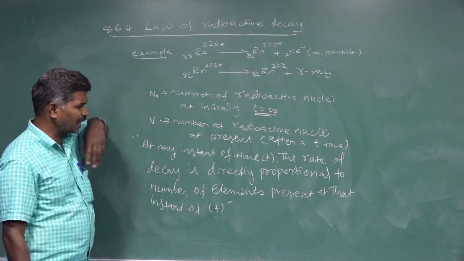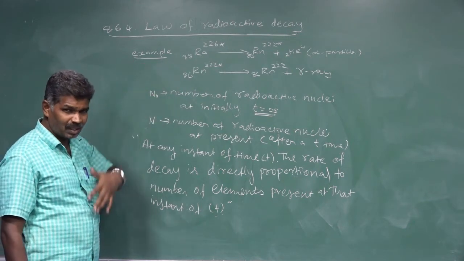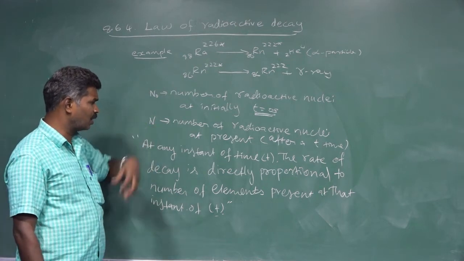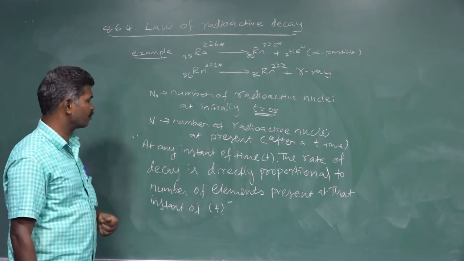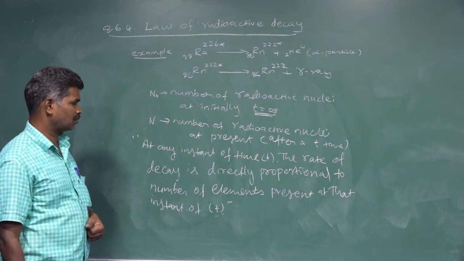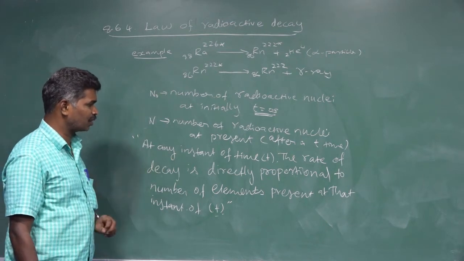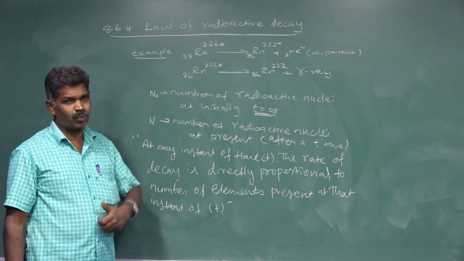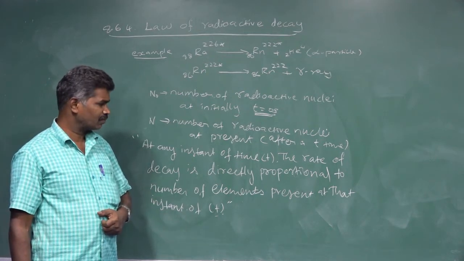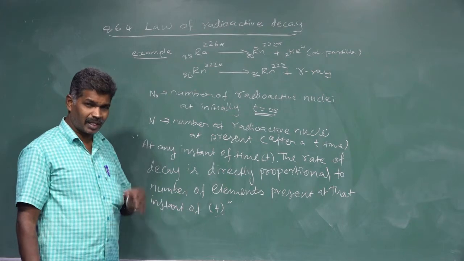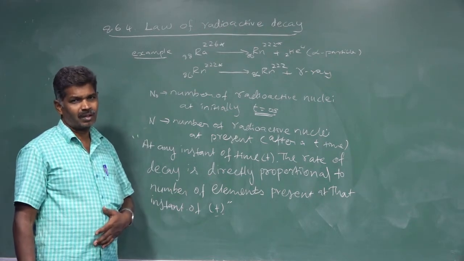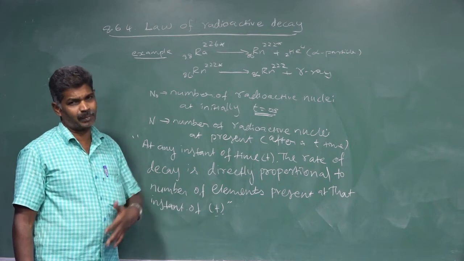Then after a time t, some amount of the elements have disintegrated, and now the available number of radioactive elements can be represented as N. So according to our definition, what does the radioactive law of disintegration mean? The rate of decay. The rate of decay is nothing but the number of elements decayed in a unit time.